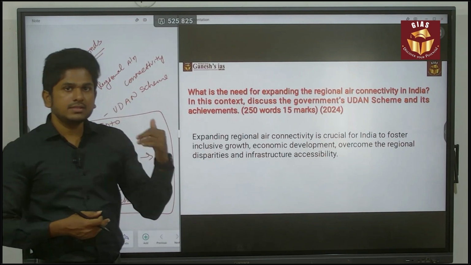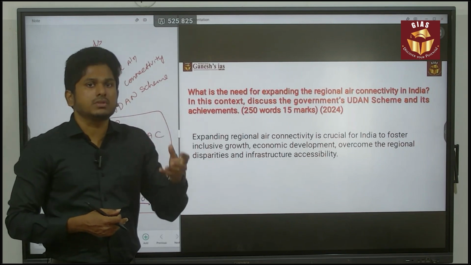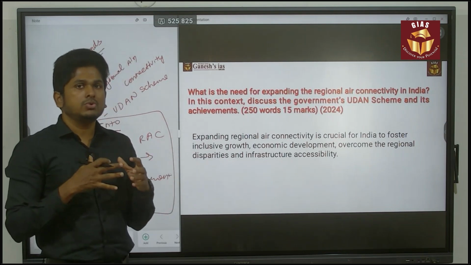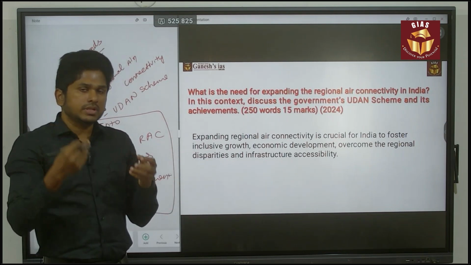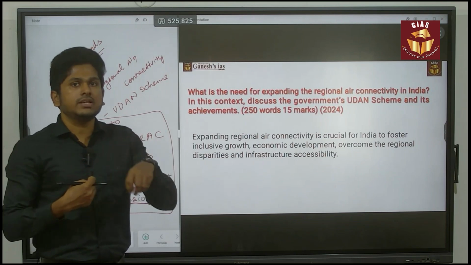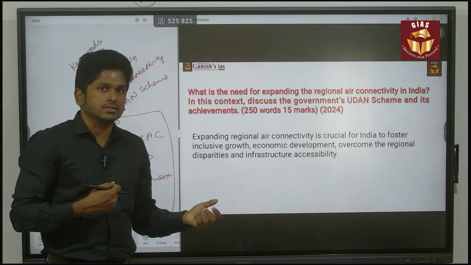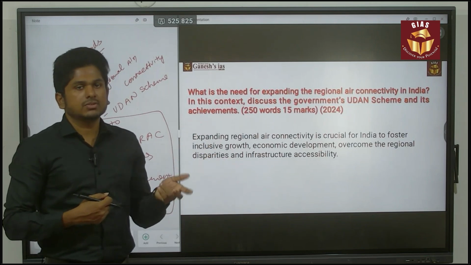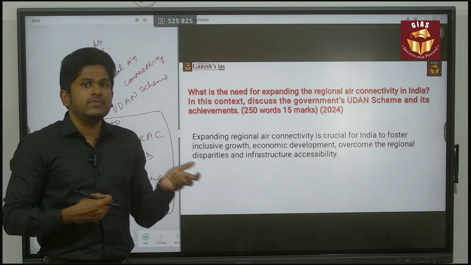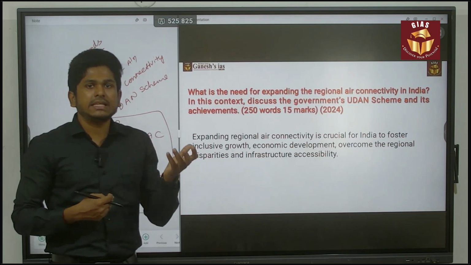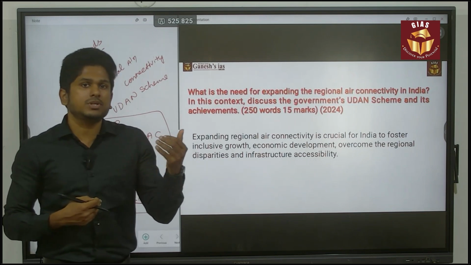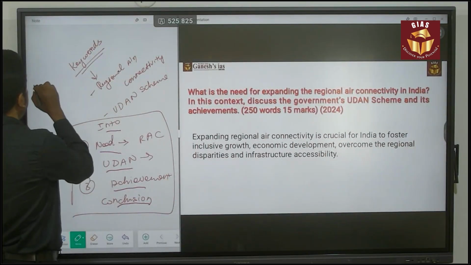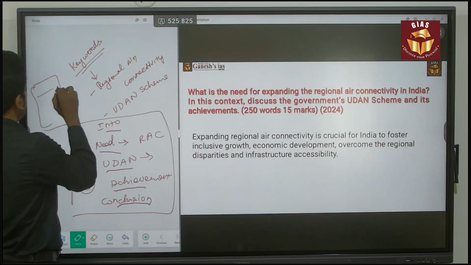Based on this, you have to do a brainstorming. What are the things I have to give in the paper? In that way, you have to do a brainstorming and try to make some points related to that before you start your answer. Because it's a 15 mark question, you have to fill 2.5 pages. In that scenario, you will definitely deviate from your answer, or else you will forget some important points. There is a possibility for that also. So try to do a brainstorming, and in the rough sheet, make a note of it.